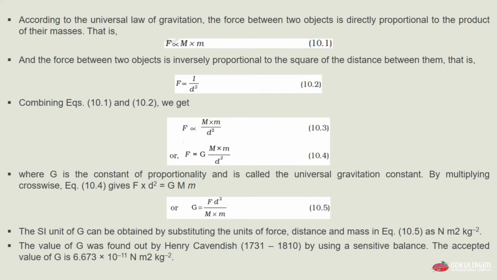The SI unit of G can be obtained by substituting the units of force, distance and mass in equation 10.5, as Newton meter square per kilogram square. The value of G was found out by Henry Cavendish, who lived between 1731 and 1810. The value of G was found by Henry Cavendish by using a sensitive balance. The accepted value of G is 6.673 multiplied by 10 raised to minus 11 Newton meter square per kilogram square.